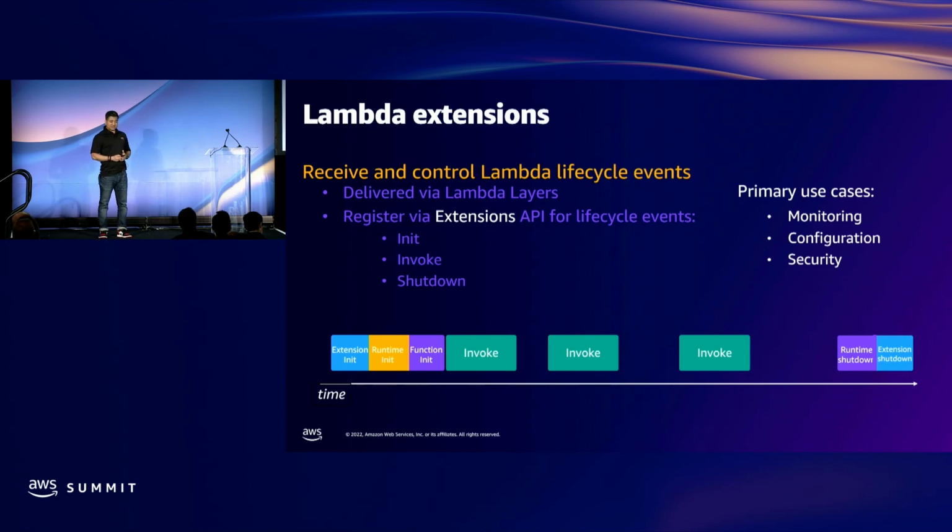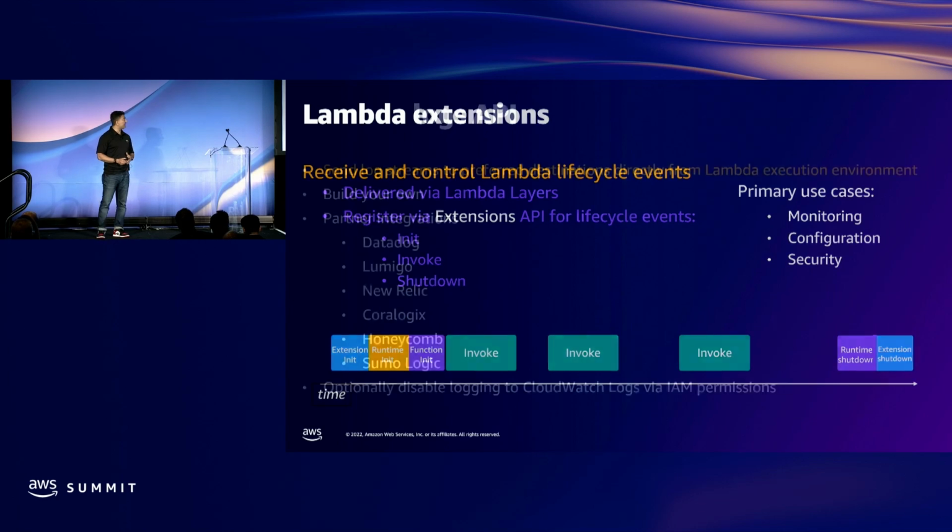Lambda extensions are delivered via Lambda layers. A Lambda function goes through a few phases, such as the init phase, when it initializes the underlying Lambda container. During that phase, each extension is registered with Lambda to receive events. During the function invocation, extensions run in parallel with the function, and this enables you to capture diagnostic information and send logs, metrics, and traces to the location of your choice. There are Lambda extensions already available for a lot of our partners, such as AppDynamics, Datadog, Splunk, New Relic,